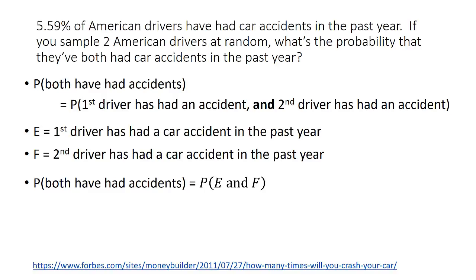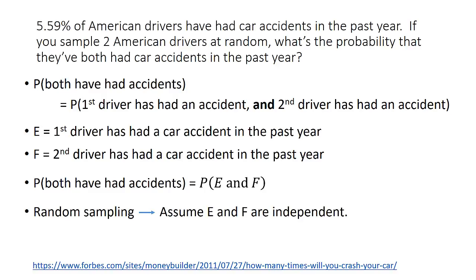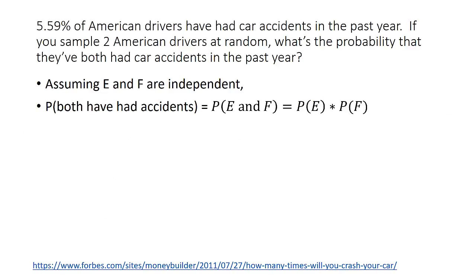So that means that the probability that they've both had accidents is the probability of E and F. We're doing random sampling from a large population, all American drivers, so it's reasonable to assume that E and F are independent. That means we can use the multiplication rule for independent events.